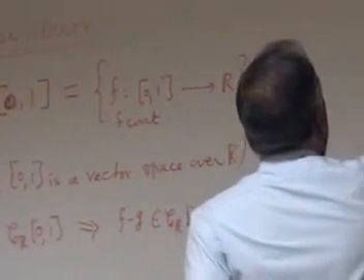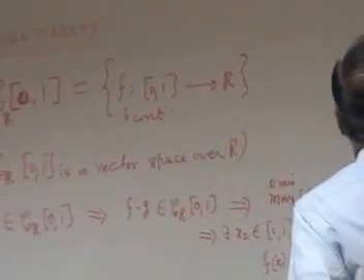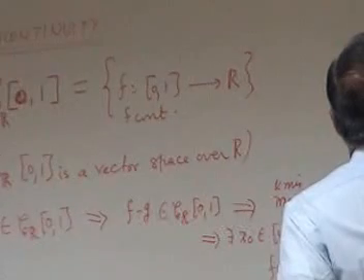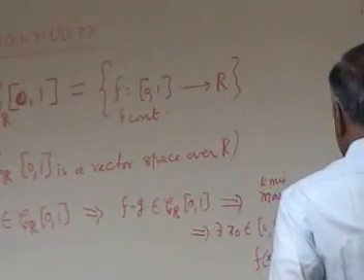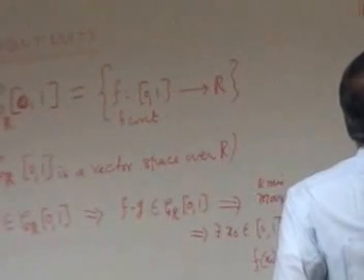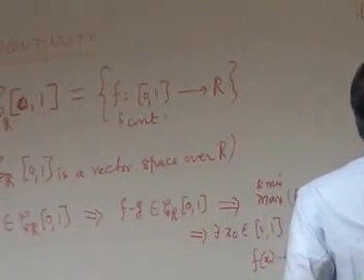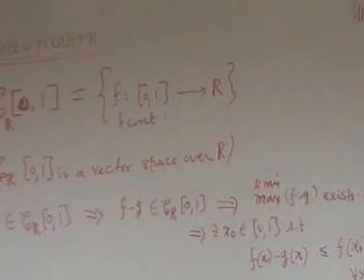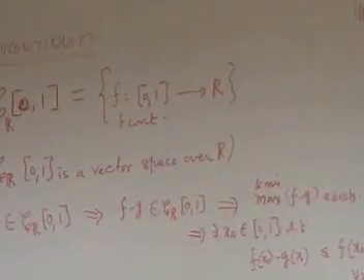Similarly, there exists a max and a min. There exists x naught prime such that f(x) minus g(x) is greater than or equal to f(x naught prime) minus g(x naught prime). What it really says is that the function f(x) minus g(x) is bounded on either side. The upper bound is there, the lower bound is there, and it is attained.